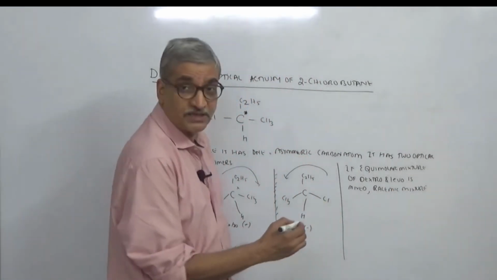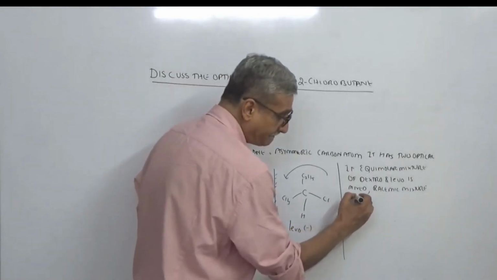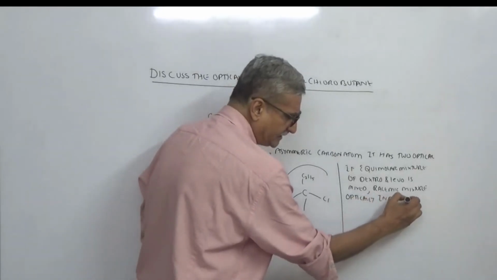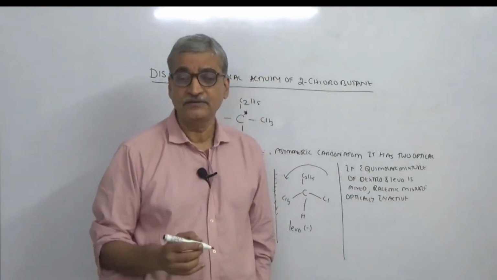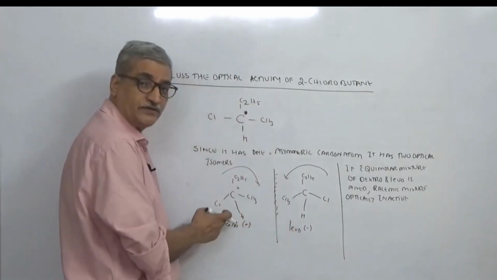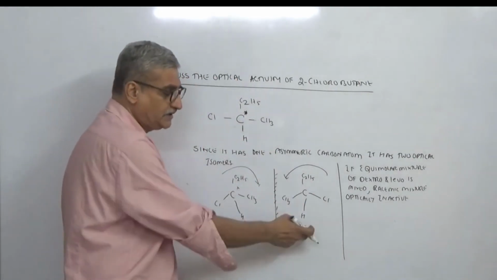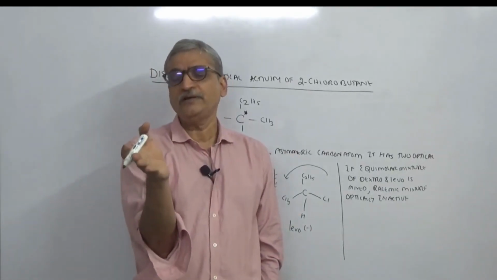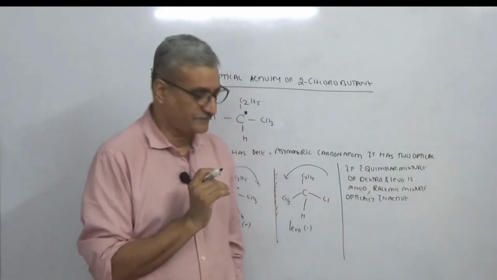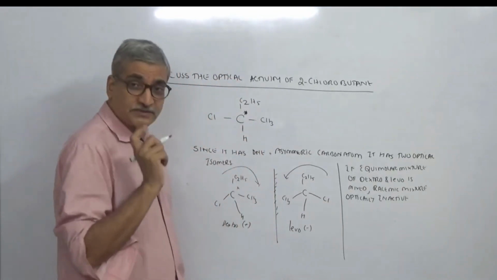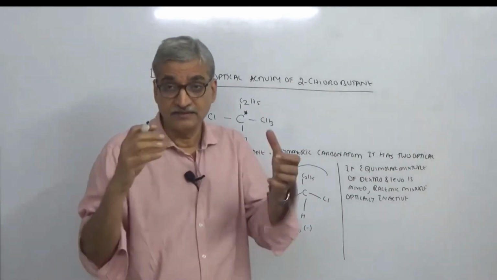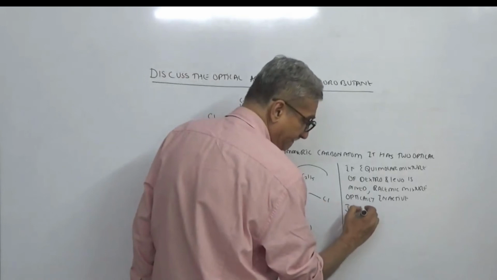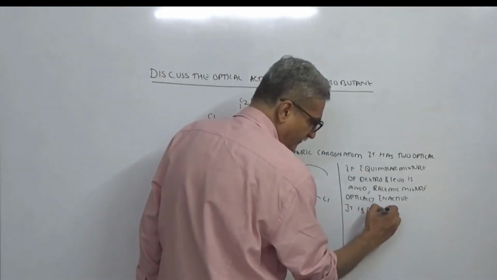This racemic mixture is optically inactive. Why is it optically inactive? Because you have taken both. This one is going to turn clockwise, this will turn anti-clockwise, so finally the plane of polarization will be at the same position. It got turned clockwise, and brought back anti-clockwise. Is this point clear? And you have to state that you have physically mixed it. It's like salt and sand, it's a physical mixture.